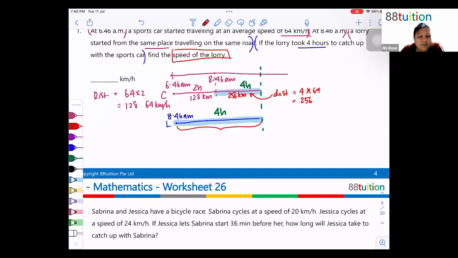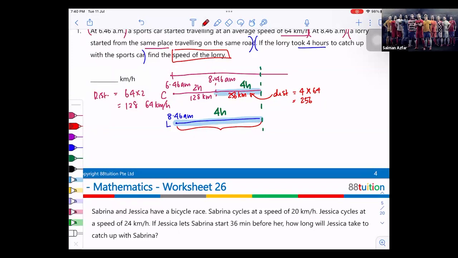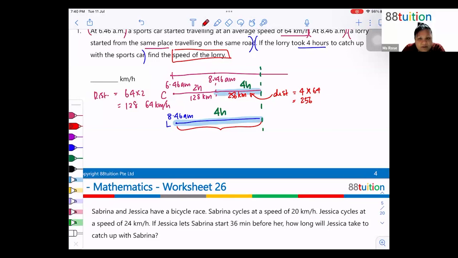How about Salman? Can you try? Yes, you can. That's right. Salman, are you there? Yeah, I'm here. So can you tell me how do I find the distance traveled by the lorry in 4 hours? What's the distance traveled by the lorry?